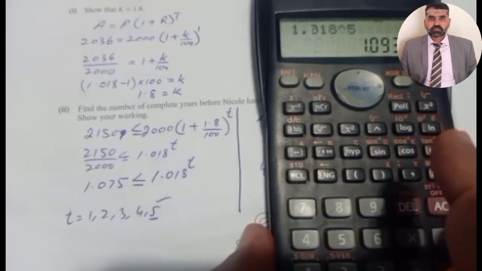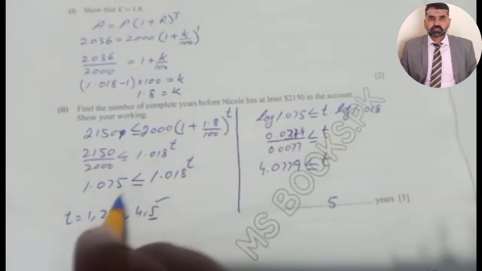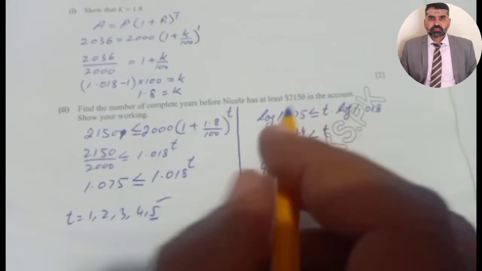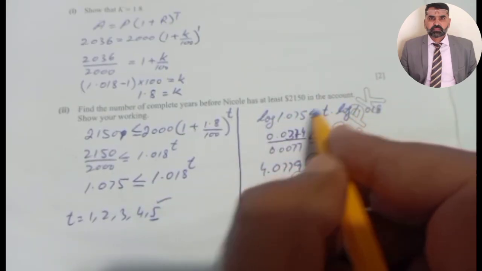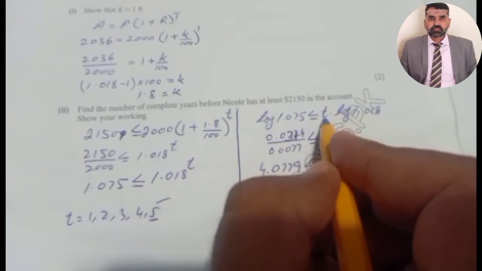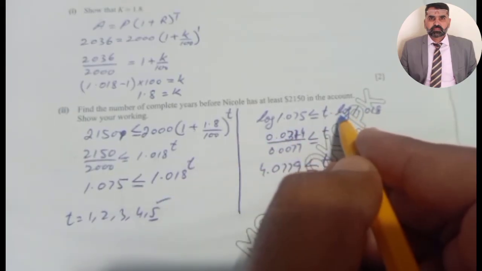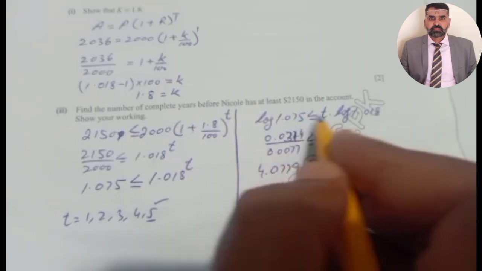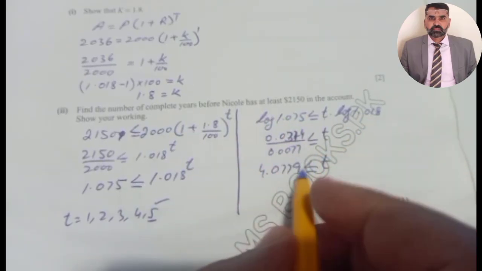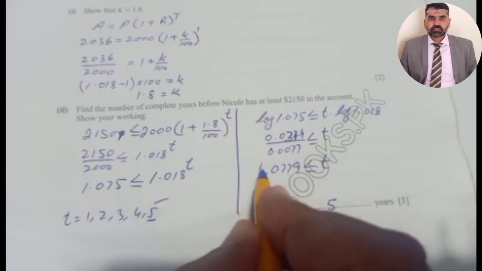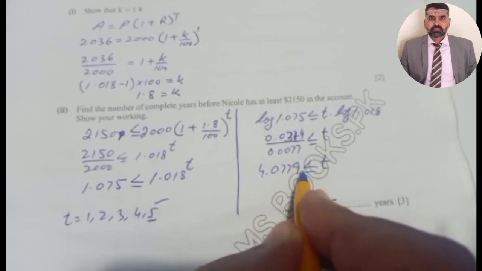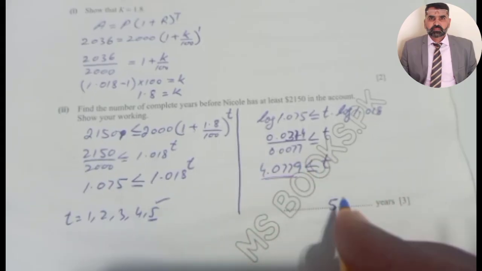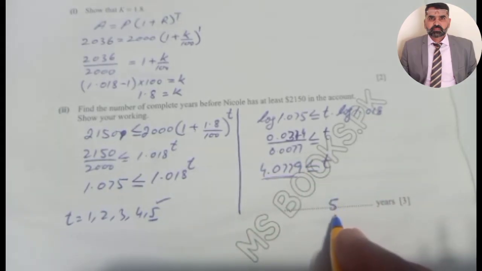The other method is we will take log on both sides of this inequality, on the left side as well as on the right side. When we take log on both sides, t, the exponent, will come before the log, and then students, we will take log of 1.018 as well as log of 1.075, and this log will divide, and we will get t is greater than or equal to 4.0779, and we need t more than this amount as complete years, so the complete years will be 5.